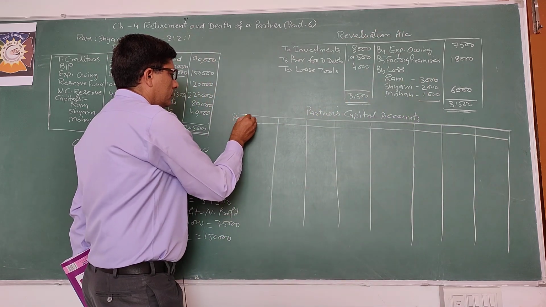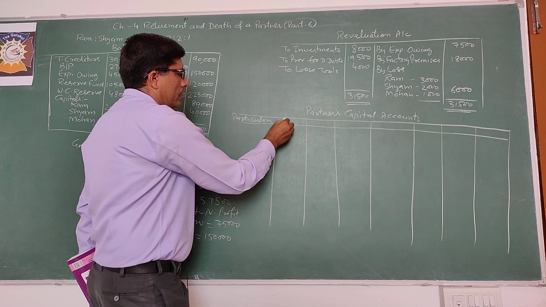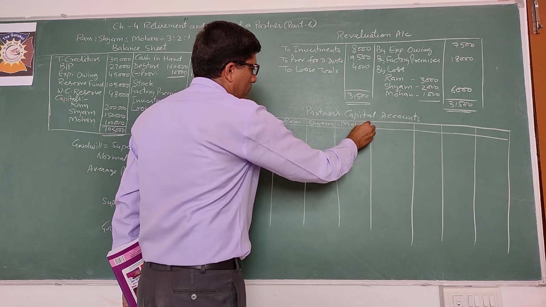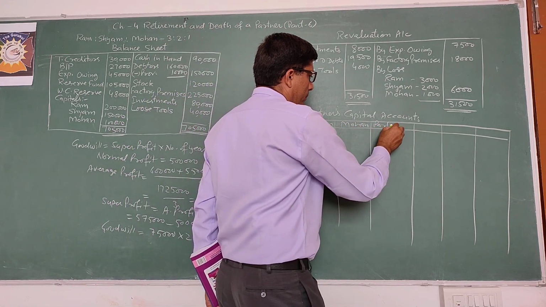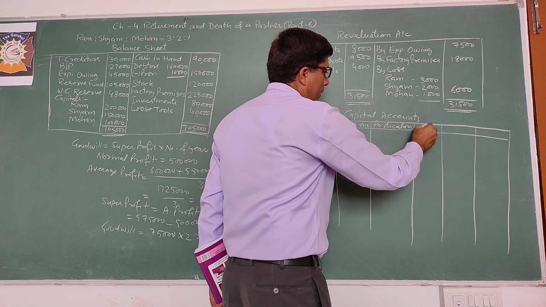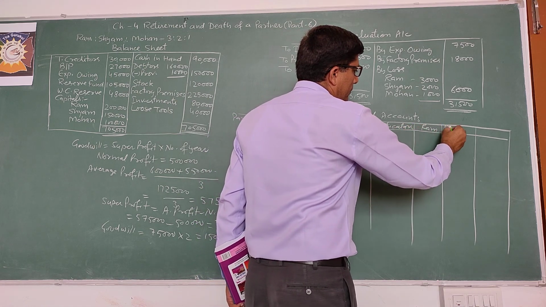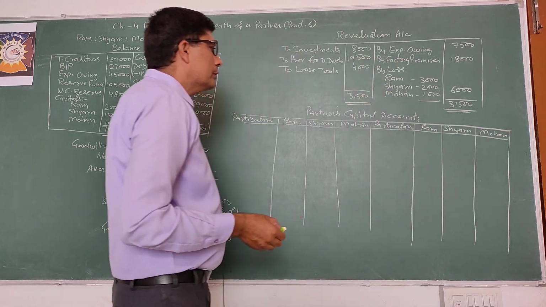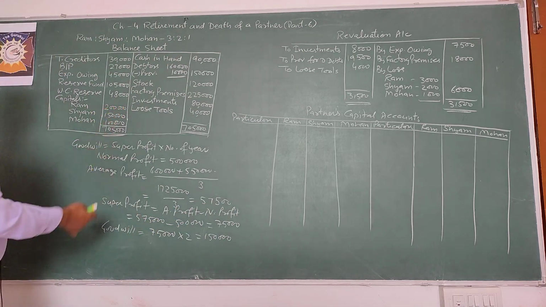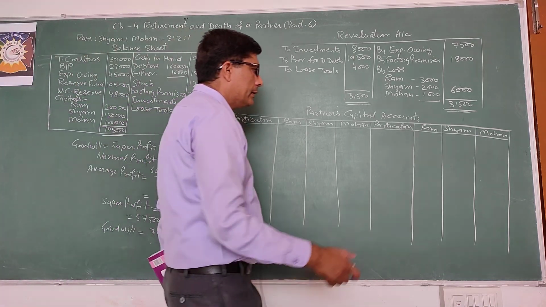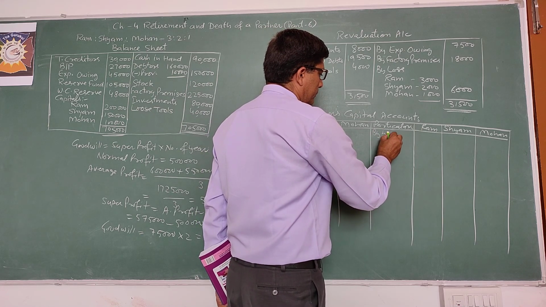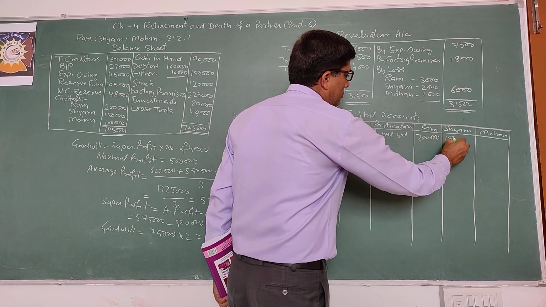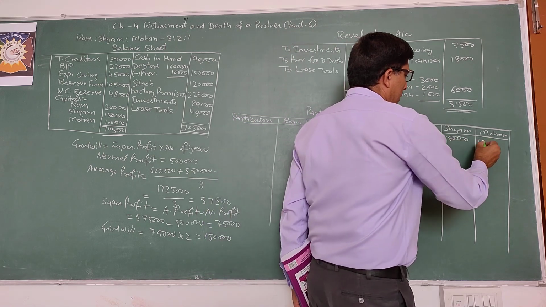Particulars: Ram, Syam, Mohan. First of all, you will show the opening capitals: 2 lakh, 1,50,000, 1 lakh, by balance b/d.